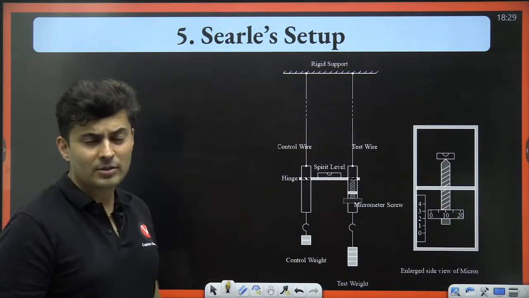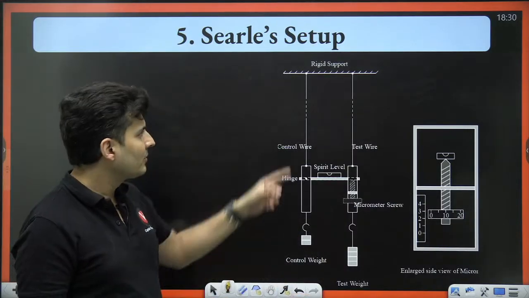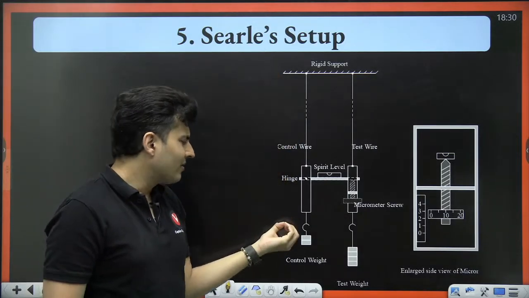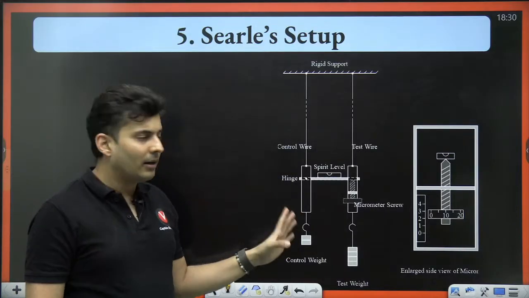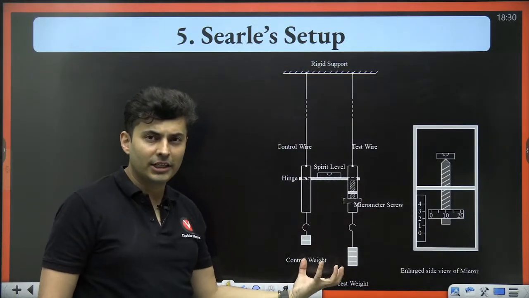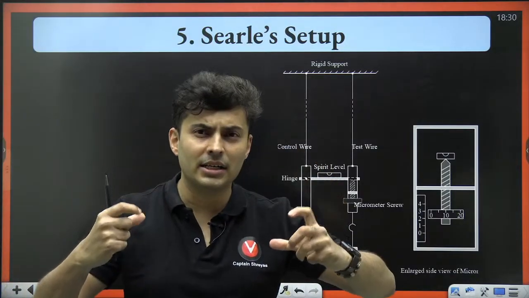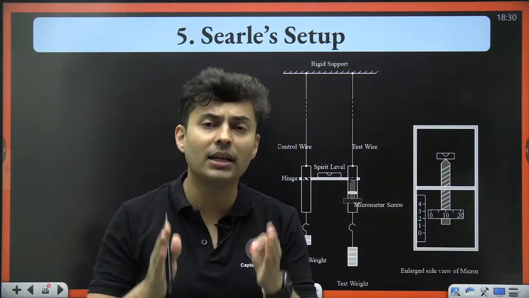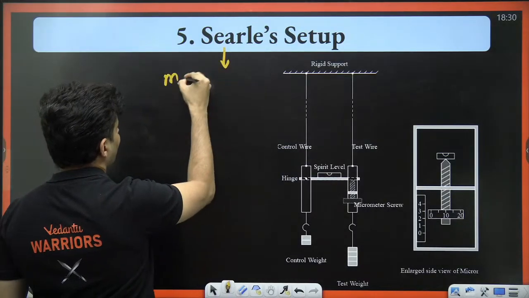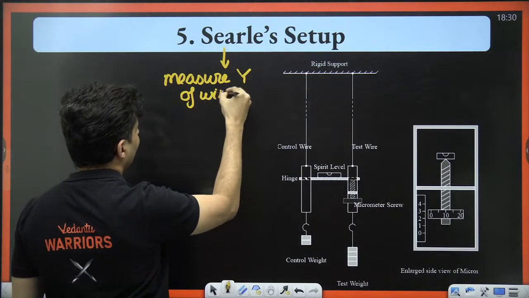Next experiment is finding the Young's modulus using Searle's method. So in this, you hang a wire and you have some standard mass on it, and besides it you hang the same wire but with an extra mass on it, and see how much it extends. Based on how much it extends, you can find the modulus of elasticity, meaning the Young's modulus. So Searle's method is used to measure the Young's modulus of the wire which is hanging.